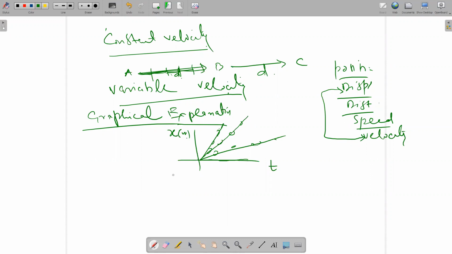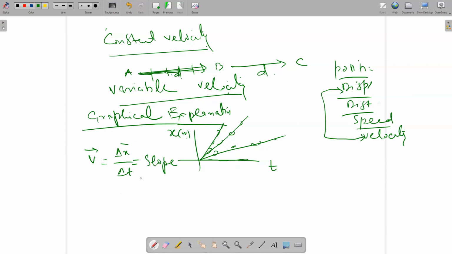How do I know? We know that velocity is delta x over delta t. The rate of change of displacement is called velocity. And this delta x over delta t in mathematics is called slope.